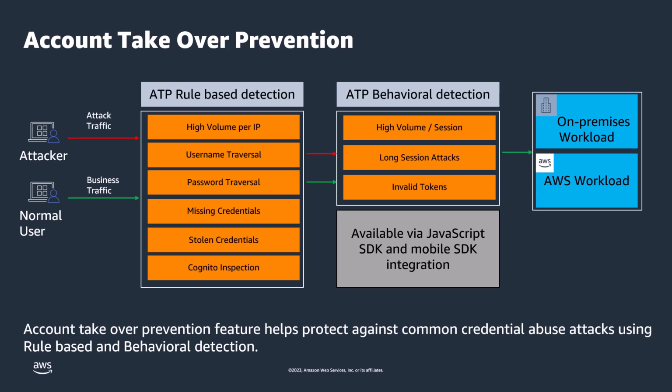ATP managed rules can now also inspect application response data and block login attempts based on customer-defined login failure conditions. This capability helps to protect against brute force attacks involving non-compromised credentials.